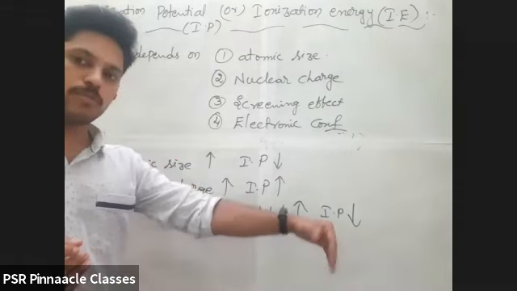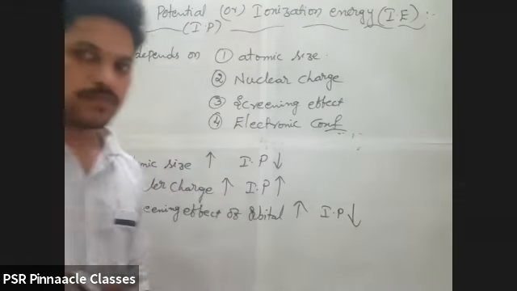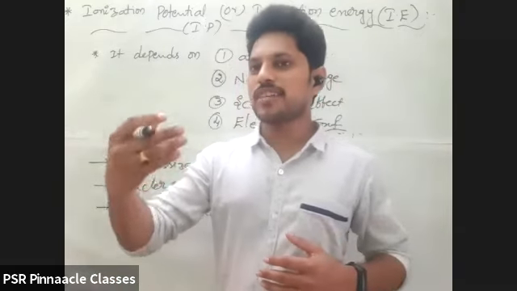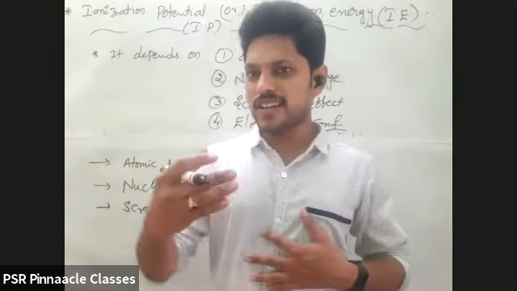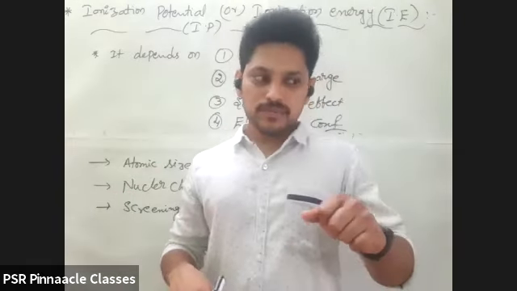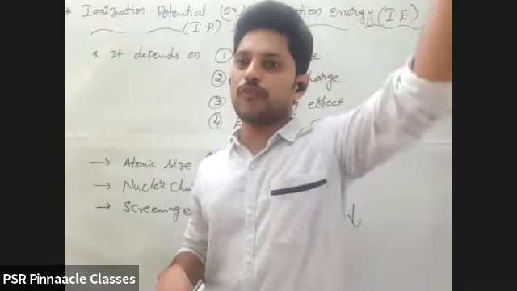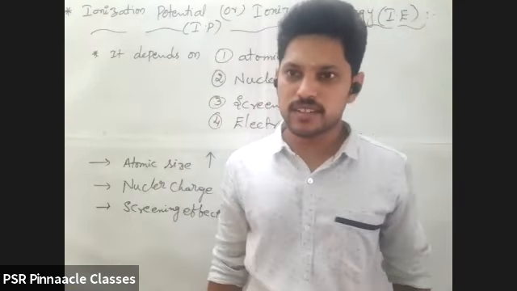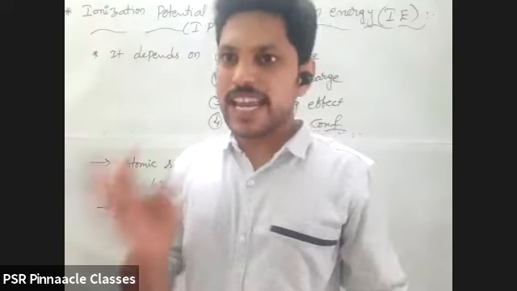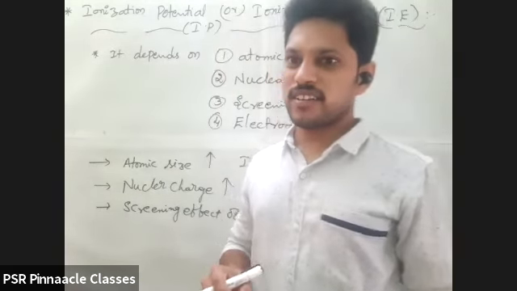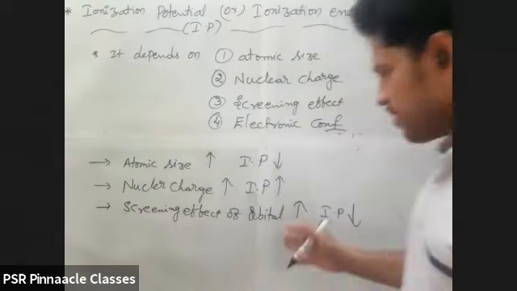Then can you remove the electron easily or not? For example, I'm the nucleus and you are sitting on the benches. If I want to hit a fourth row person, will it be possible to hit from here? Not possible, no? He can escape very easily. Is it correct or not? So same thing over here.